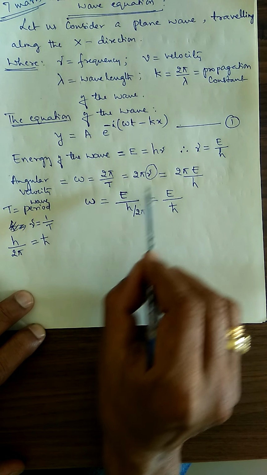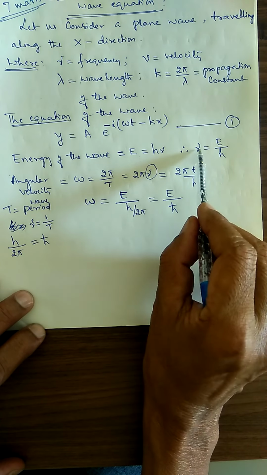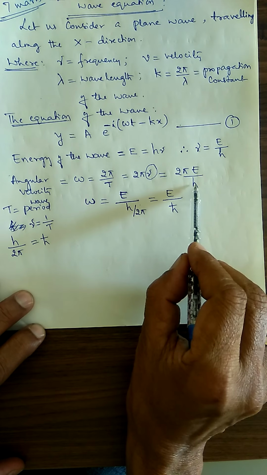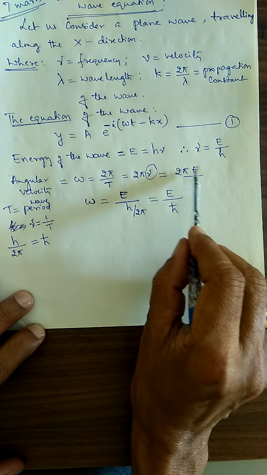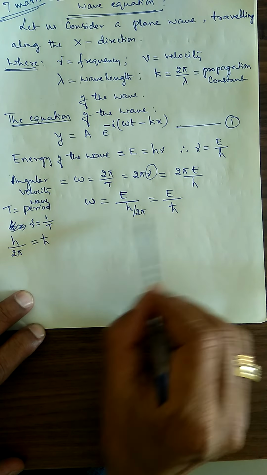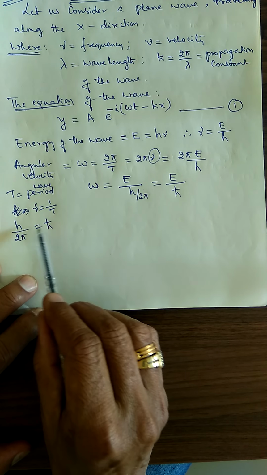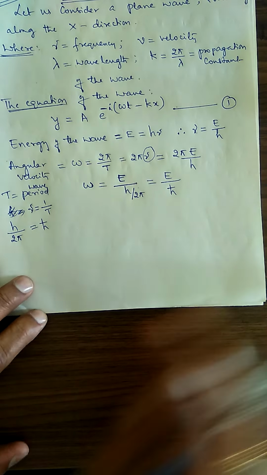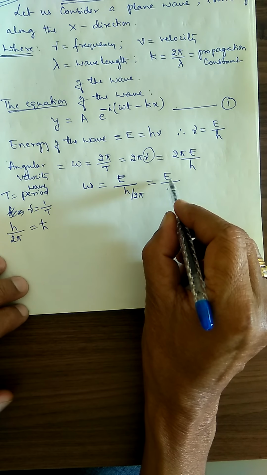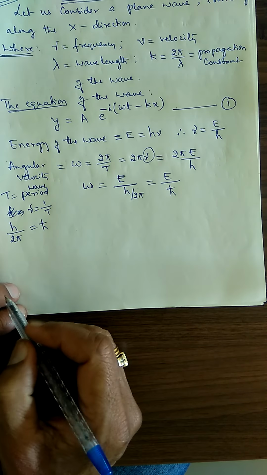Therefore, 2 pi nu. But nu is equal to E divided by h. This 2 pi I will take to the denominator, where h by 2 pi is equal to h cross. So therefore, omega is equal to E divided by h cross, we got.